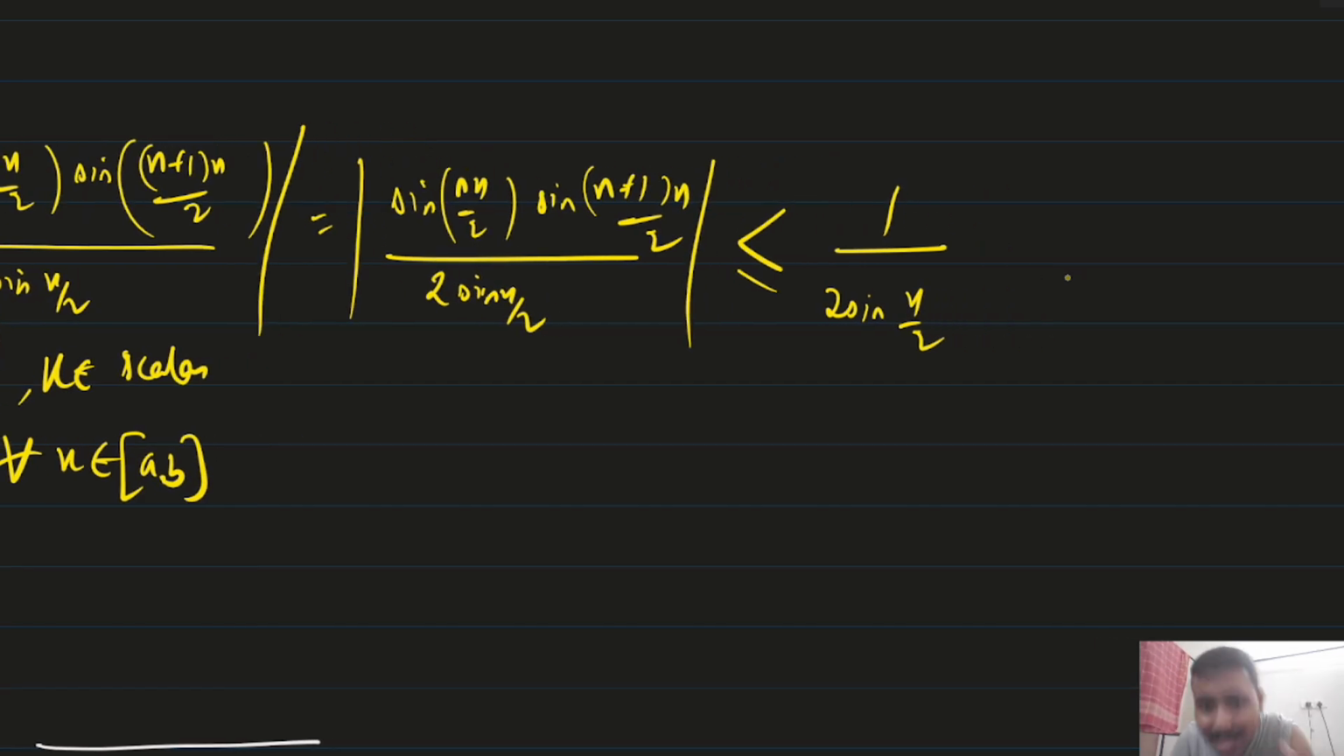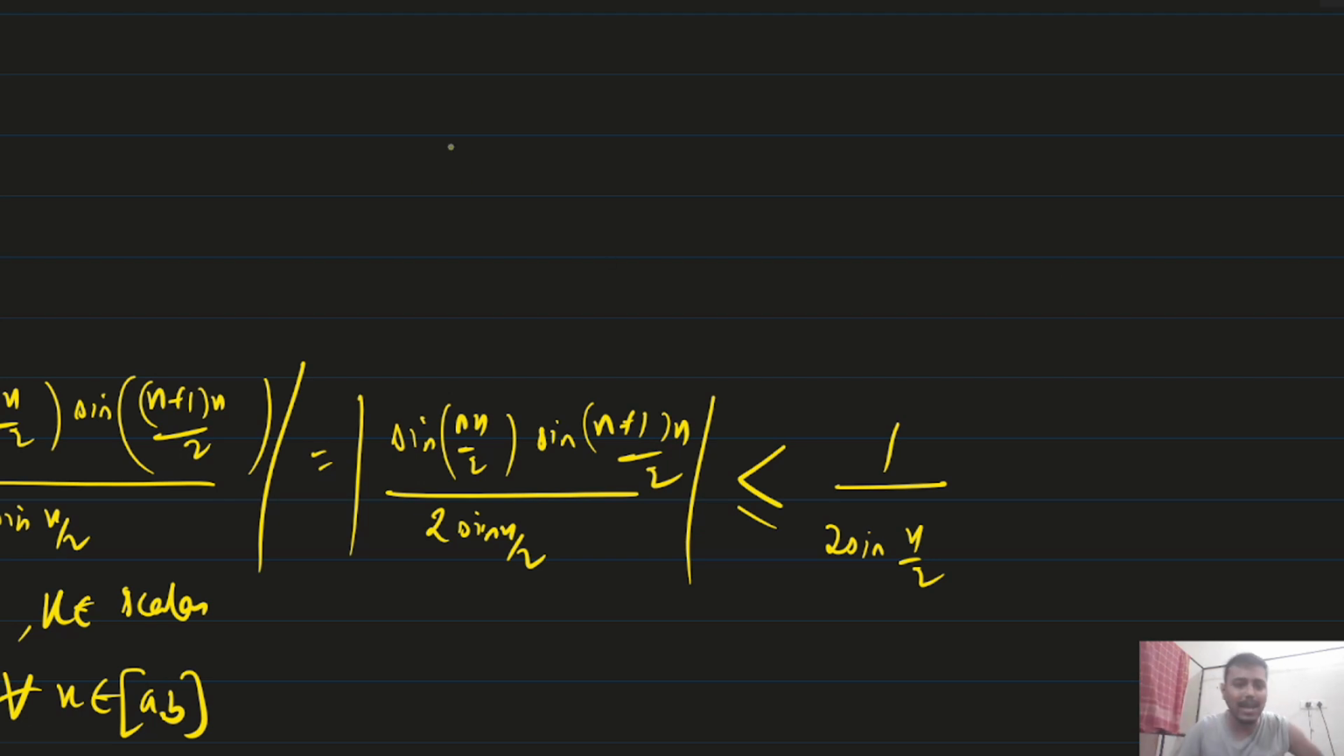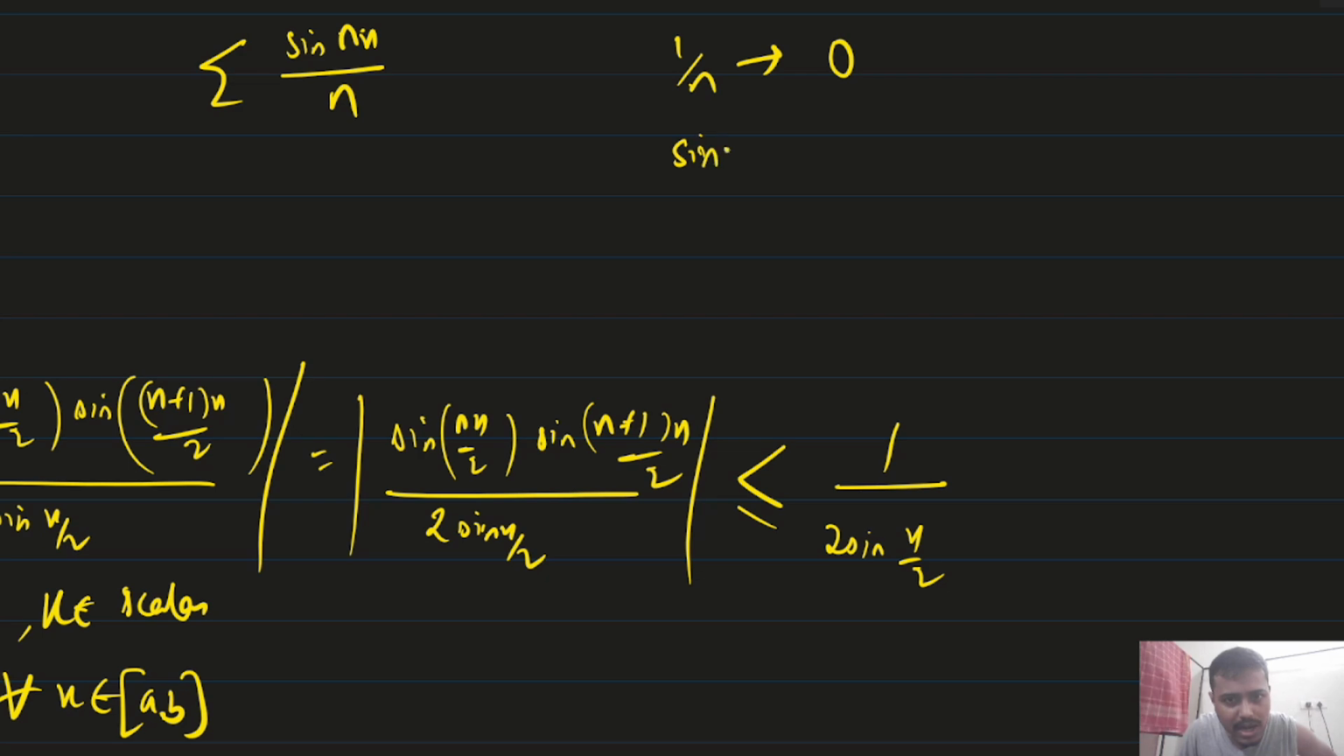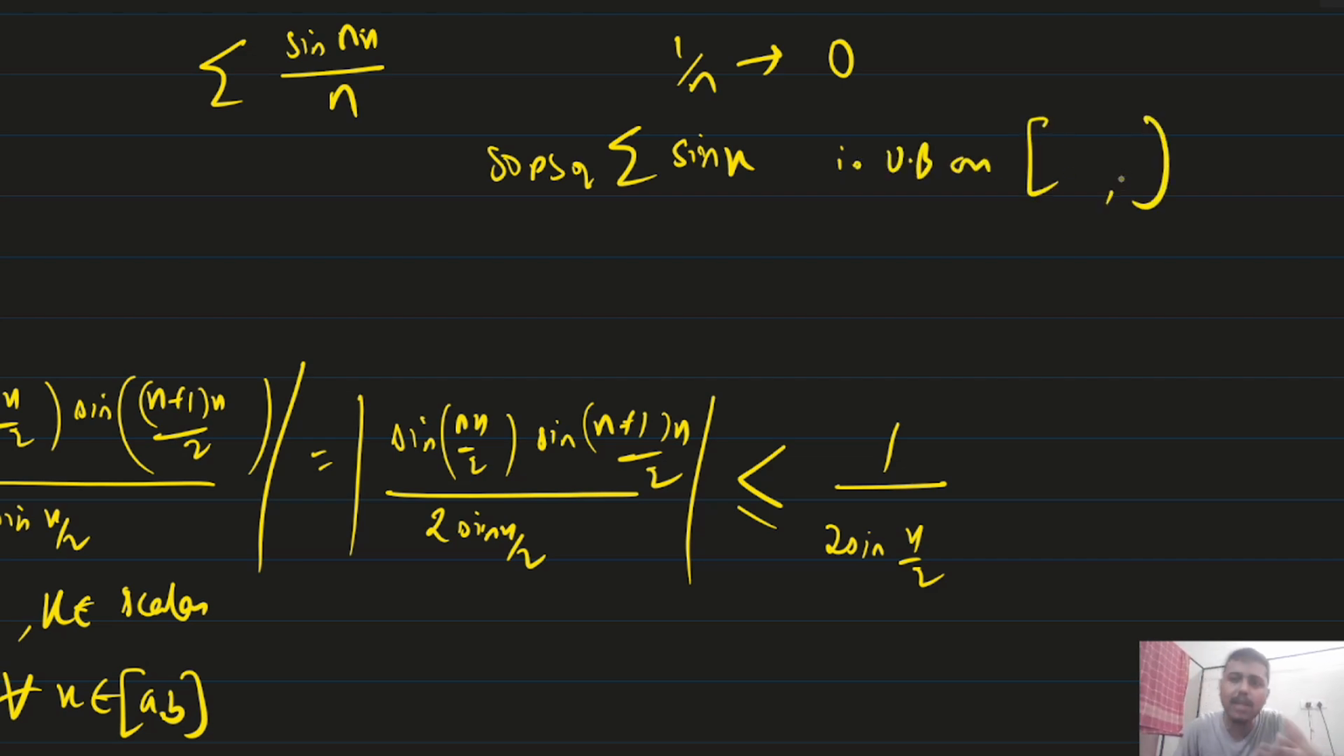Now we have to check the options. I am repeating again: we were given the series sine of nx divided by n. We saw that 1 by n is monotonic decreasing as well as uniformly convergent to 0. So if I can show that the partial sums of sine nx are uniformly bounded on that interval in the options given, then we can directly say that sine of nx by n is uniformly convergent. Did you understand this? We are using the Dirichlet test.